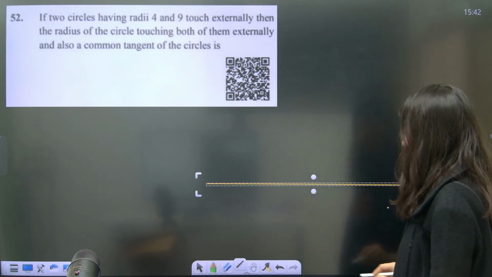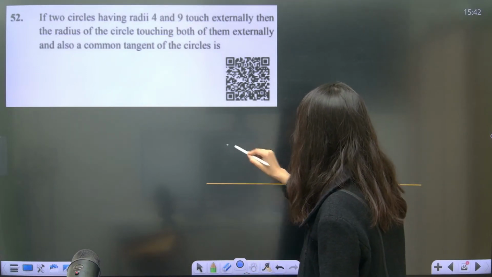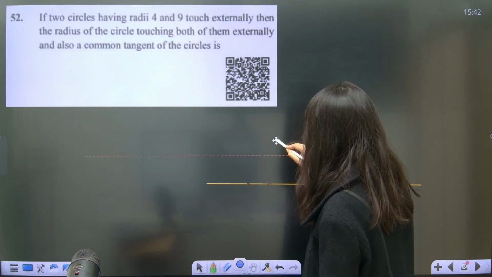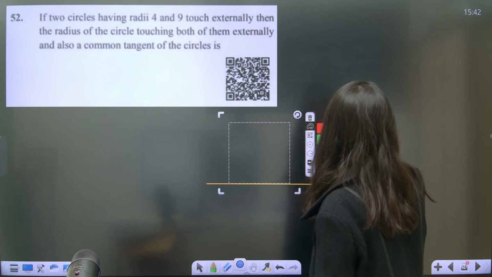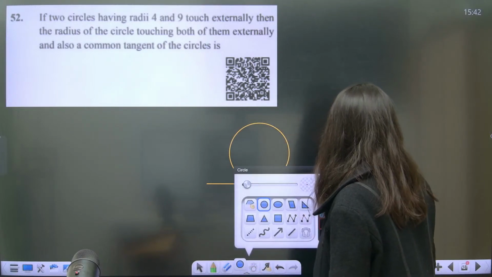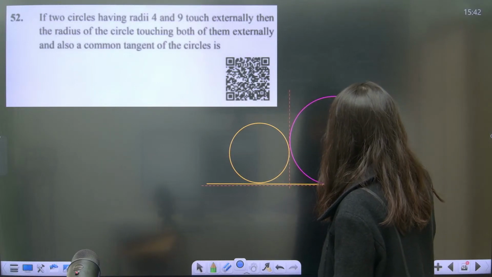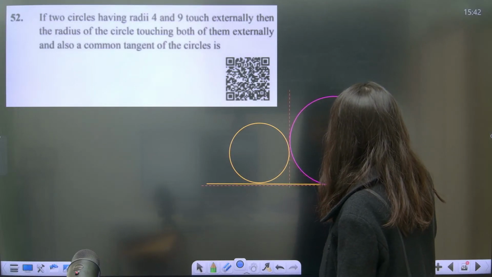Then I have to draw a small circle, and then a big circle, touching this. So yes, now this looks perfect.